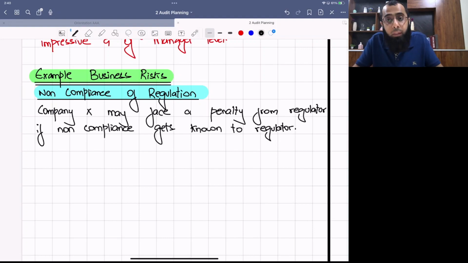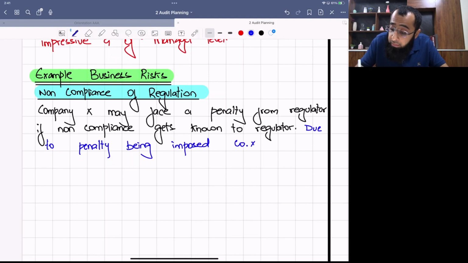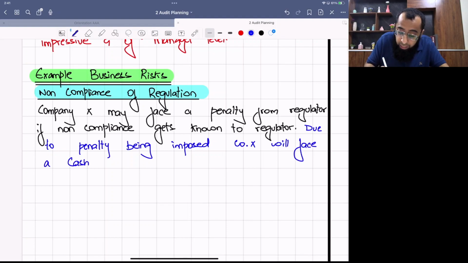First, identify the risk. Then let's talk on its impact. What will happen if we face a penalty? Just think about it. If we face a penalty, we'll face cash flow issues. If we face a penalty, our profits will decline. Okay. Due to penalty being imposed, company X will face a cash flow burden, and its profits will also decline.